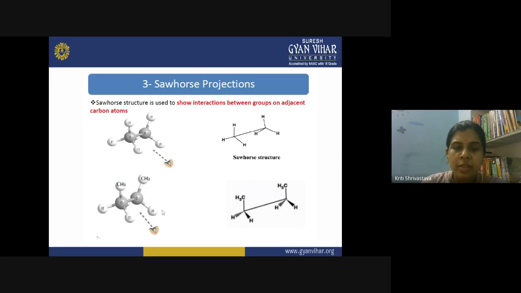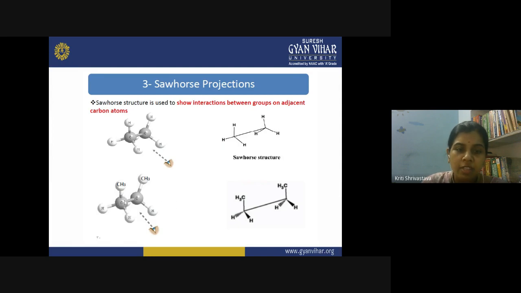Similarly, you can write it like this also, the CH3. Here all the hydrogens are similar, so you can write any hydrogen at any place. But if CH3 is present as a substituent, then you have to show at which part of the molecule the CH3 is present. If all the groups are the same, then you need not show their configuration. If all are hydrogen, then what is the difference? So when a substituent is present, then comes the role of stereochemistry.